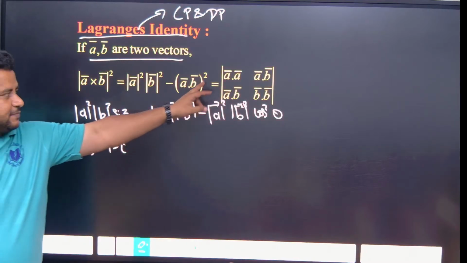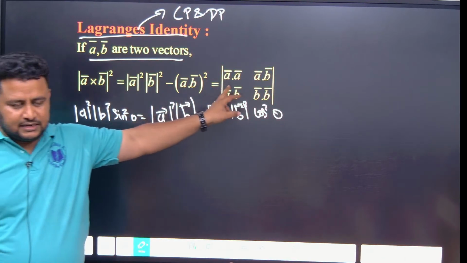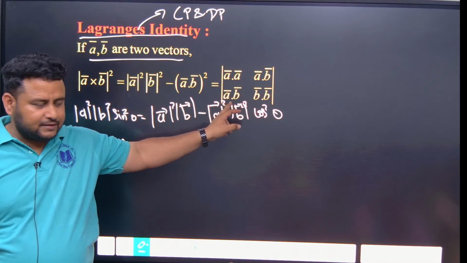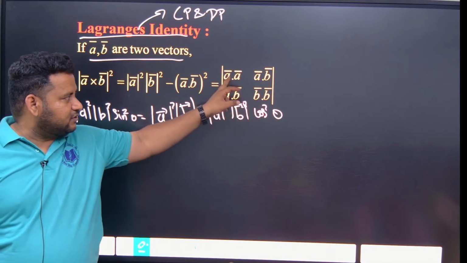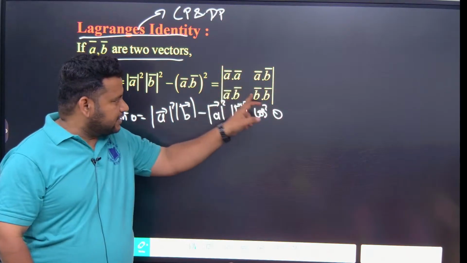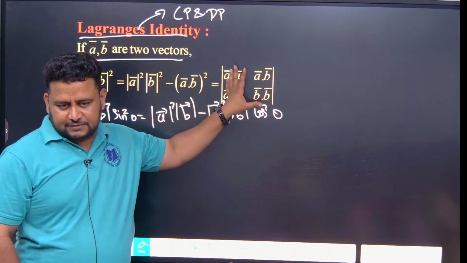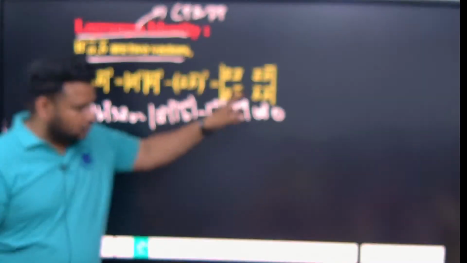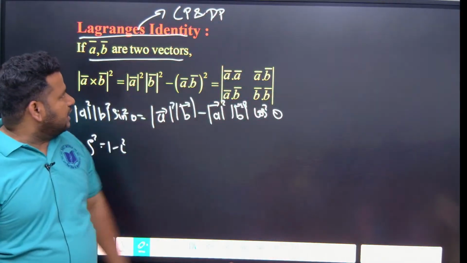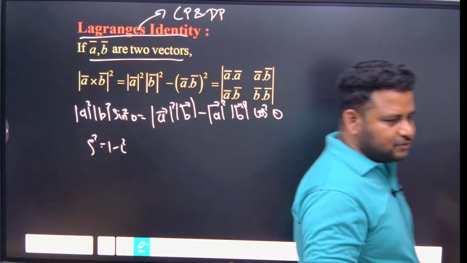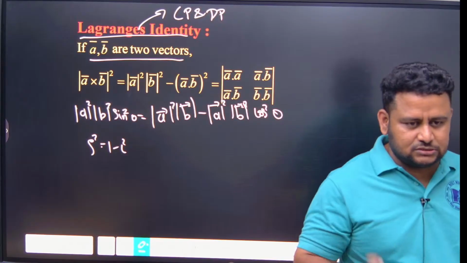Okay. This can also be written in terms of a determinant: A dot A, A dot B in the first row; B dot A, B dot B in the second row. See, A dot A, B dot B, and A dot B, A dot B. That's all. Like this way also you have to remember. So please write this down, this first line. Lagrange's identity, what does it say? Please write it down, because this will be useful in solving the questions.